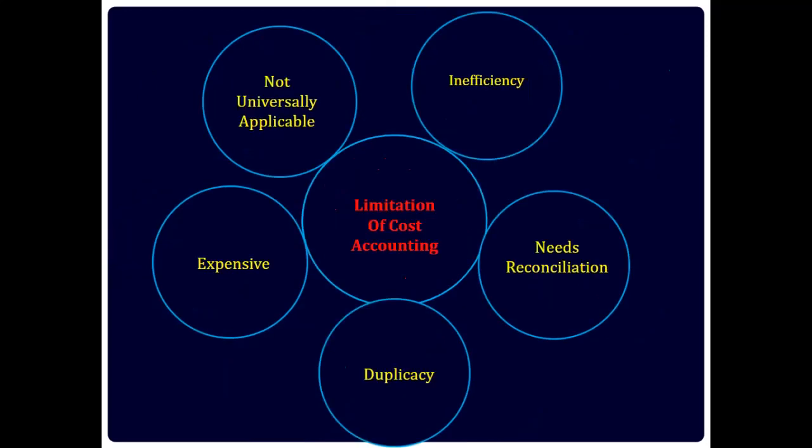Limitations of cost accounting. Cost accounting is a complex stream of accounting. It requires a lot of analysis and calculations to give accurate results. Cost accounting is not sufficient alone to control or reduce the cost of product or services. It is necessary to use the data so generated to take corrective actions which require a lot of experience and expertise. Moreover, it differs from the financial accounting we practice in day to day life.